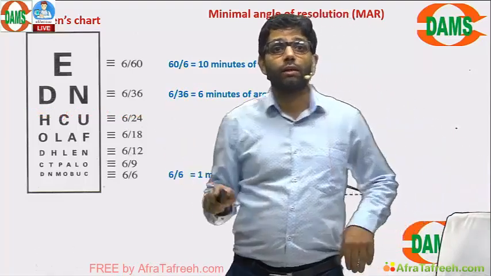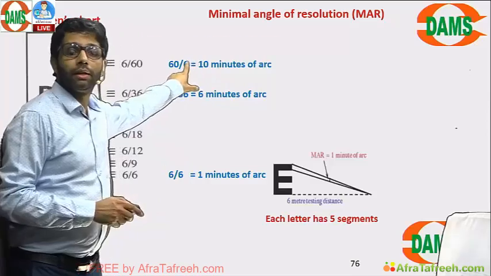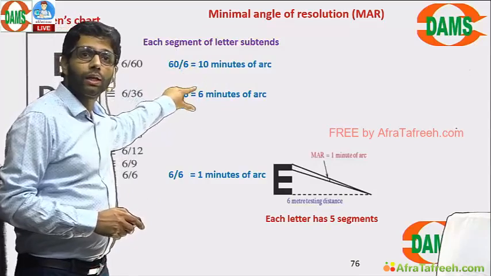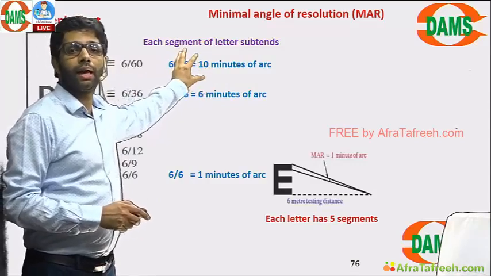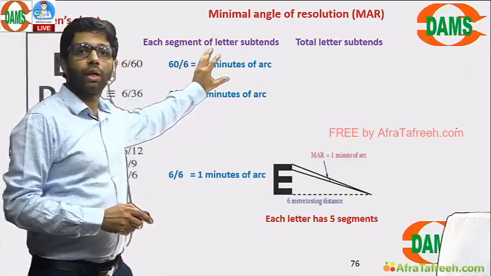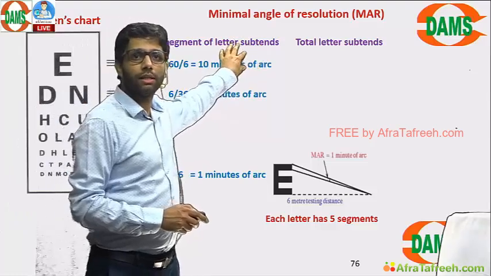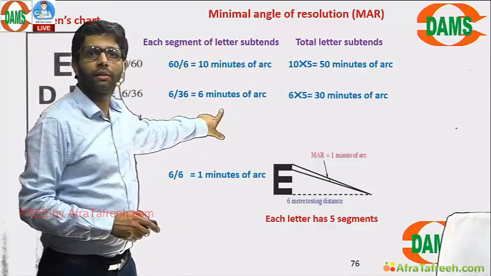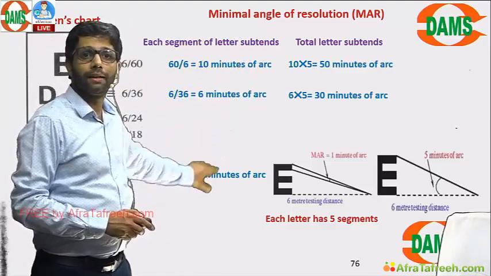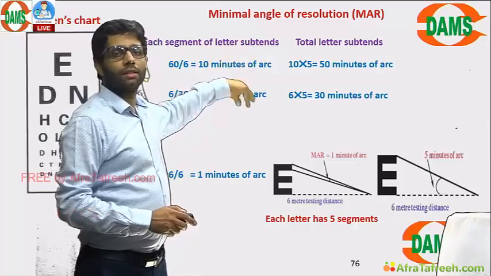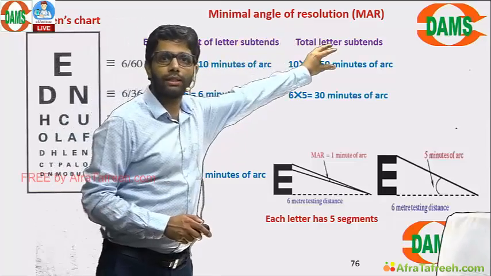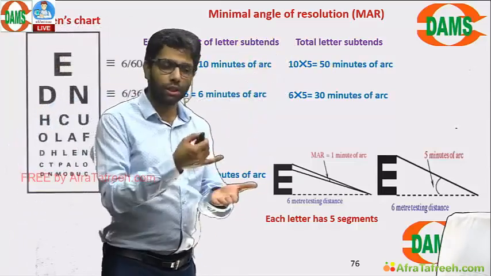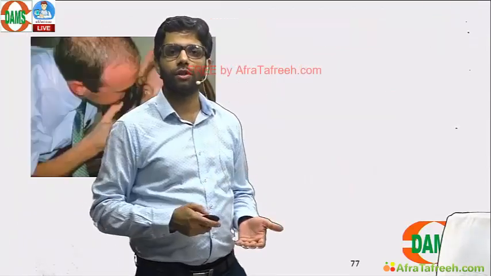But if the total letter subtending angle in the eye is asked, there are 5 segments in each letter, so multiply by 5. 1 minute becomes 5 minutes. Only MAR is asked, just reverse the visual acuity. If total letter subtend is asked, multiply by 5. The smaller the minimal angle of resolution, the better is the vision of the patient.